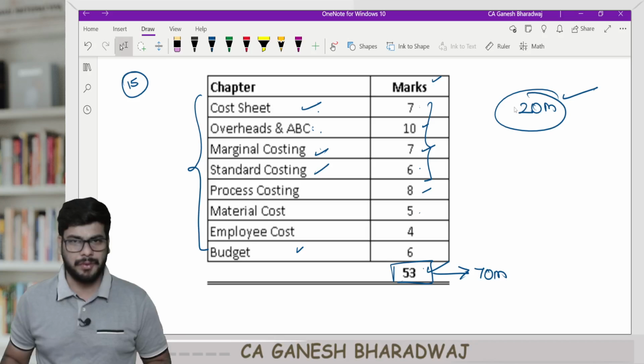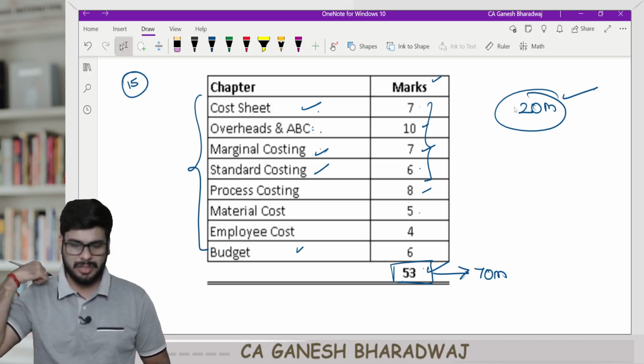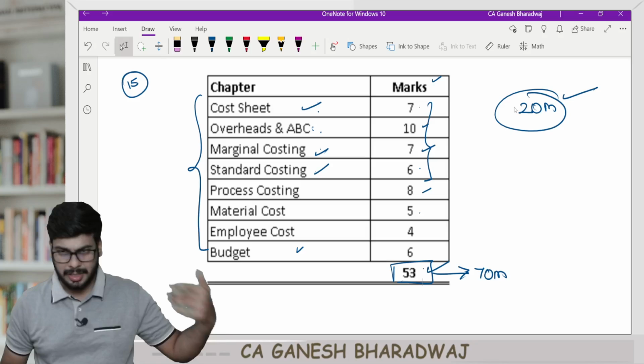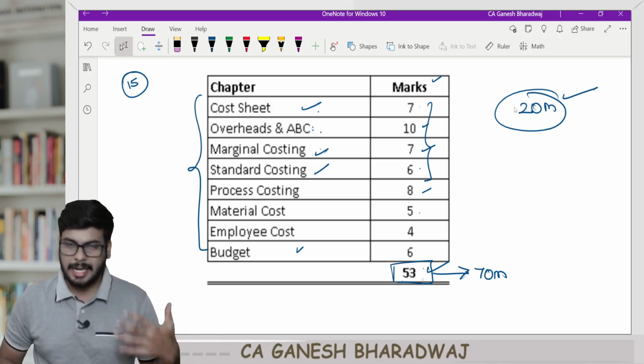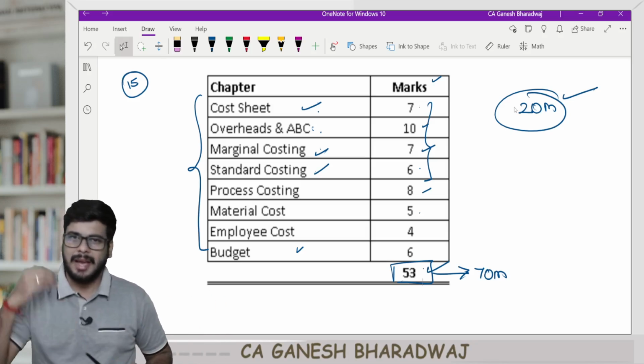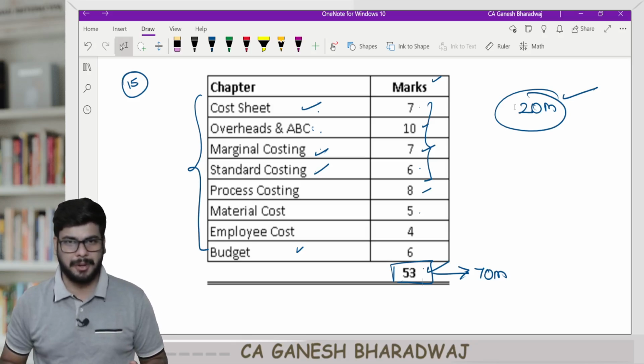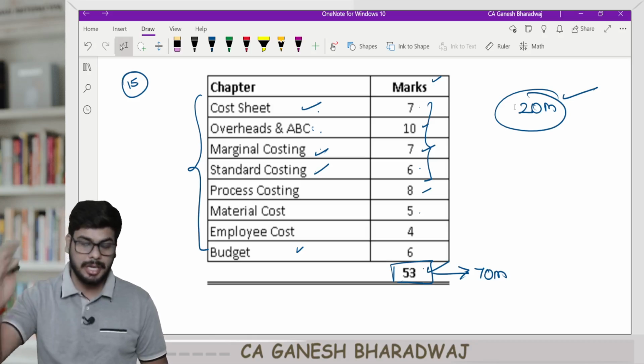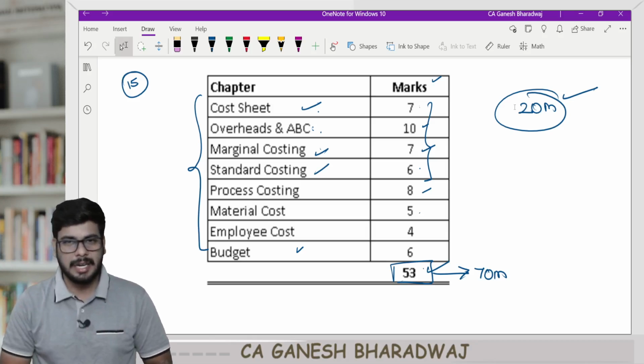So don't have the fear. The moment you come out of your exam hall from the previous paper, the taxation paper, take some time off and then get started with this preparation strategy. I am sure you will be able to score really well with whatever limited time is available.